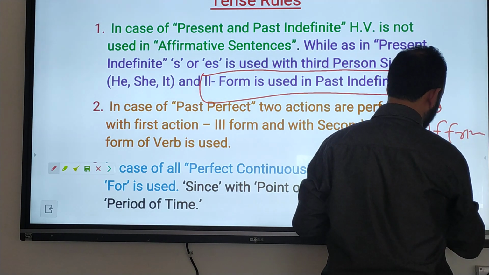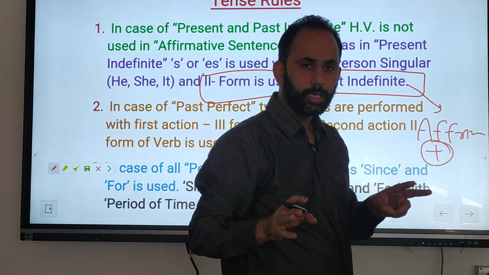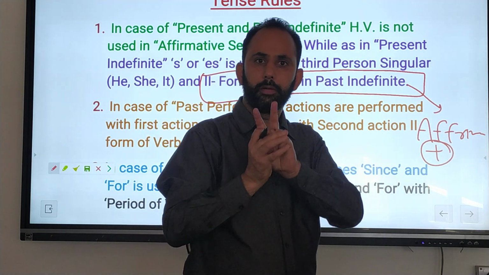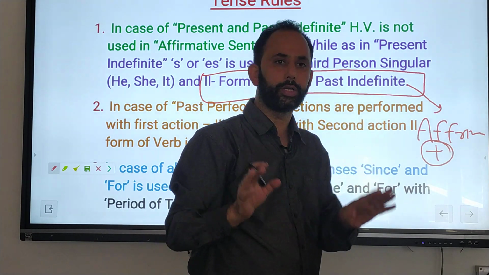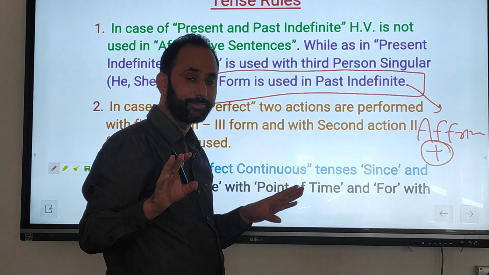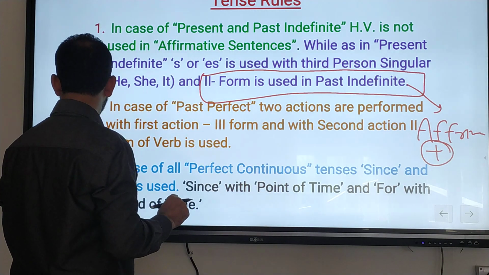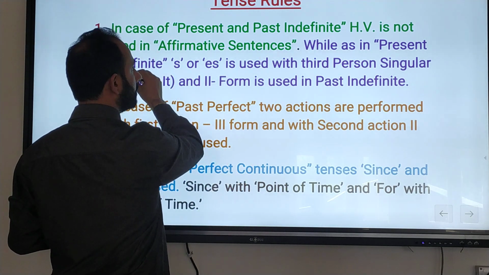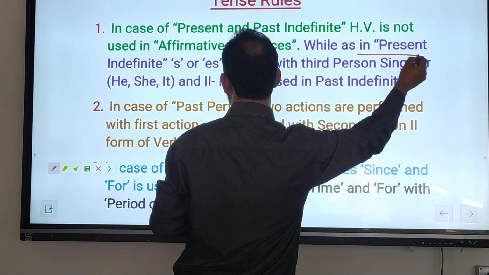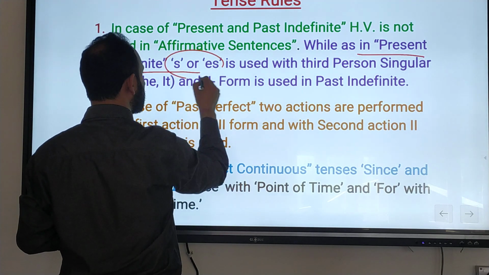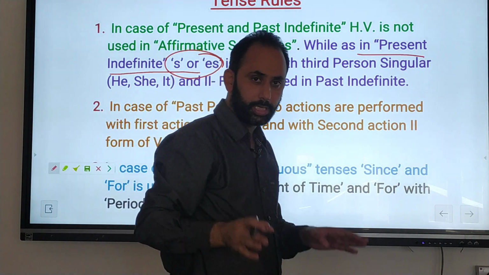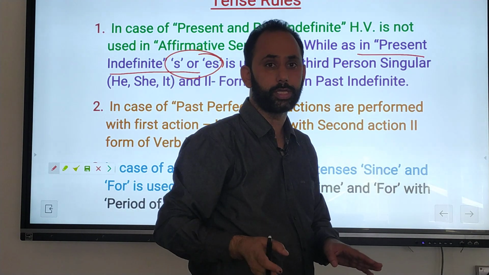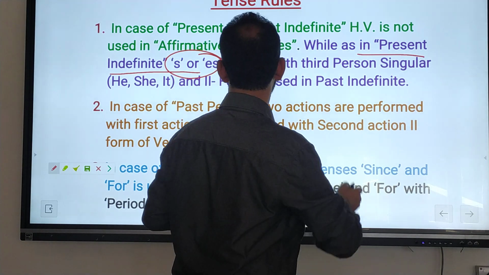Affirmative or positive sentences. Second form is used with past indefinite affirmative or positive sentences. Now is it clear? Okay. Another thing is, this is rule number first, and here is also that in present indefinite, s or es, in case of present indefinite, once again with affirmative sentences, because this is the rule of the affirmative sentences.